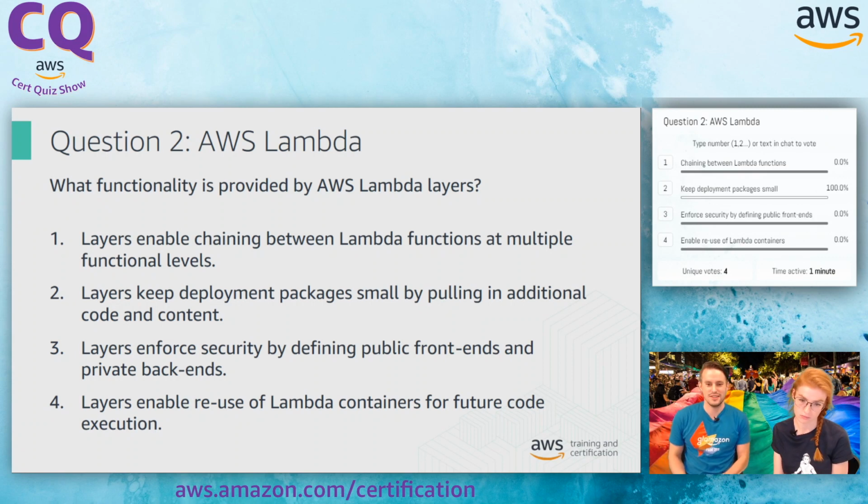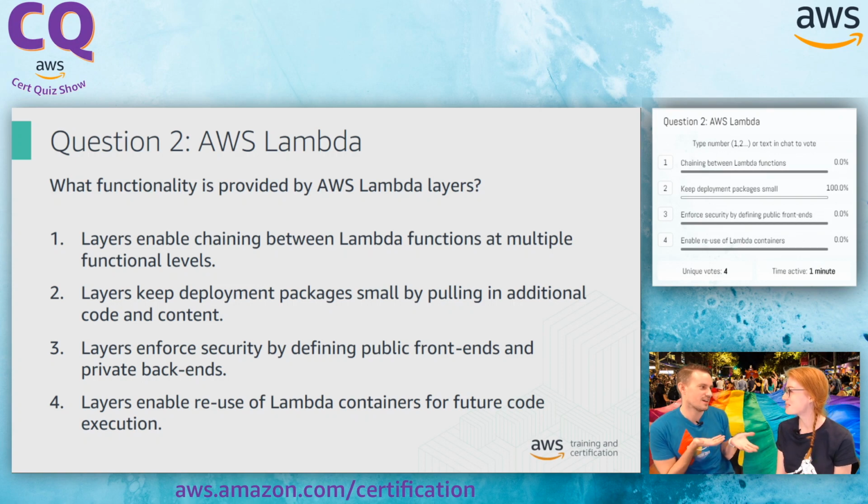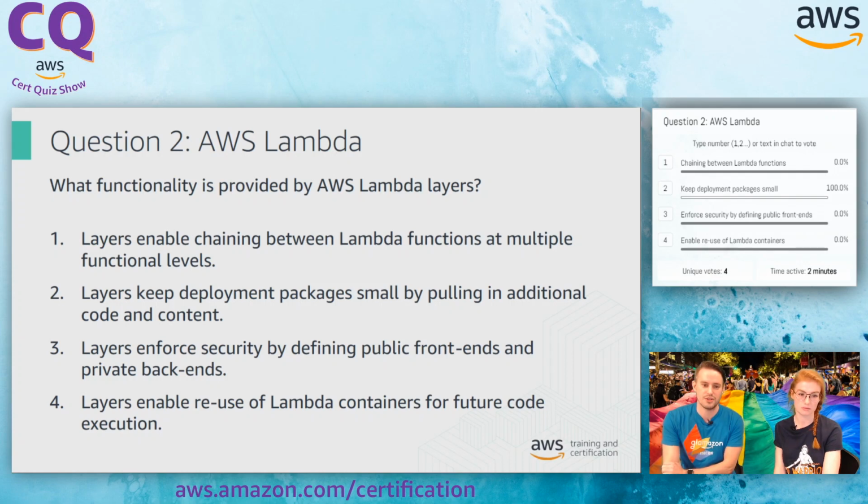Ooh, this is interesting, because when I think of Lambda layers, I think reuse. I've got a data file that I want to share across my applications, or maybe I have a set of functions that I want to be consistent across all of my lambdas, and I don't want to have to deal with an external repo which manages my dependencies for me. I can keep it simple, put it in an S3 bucket, reference it from the Lambda layer. Sorry, reference the layer from the Lambda function. So I'm thinking it's number 2.